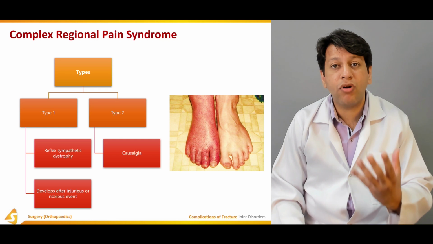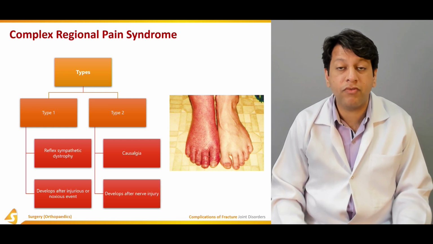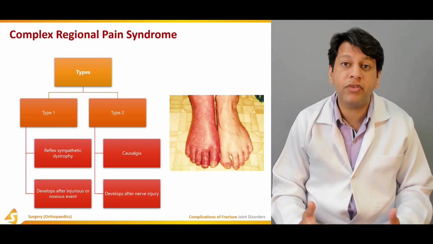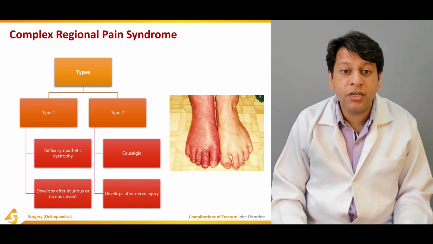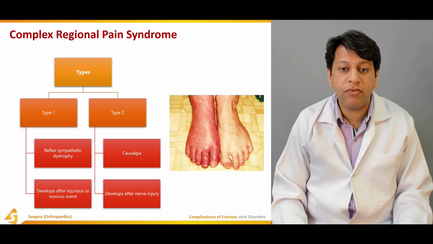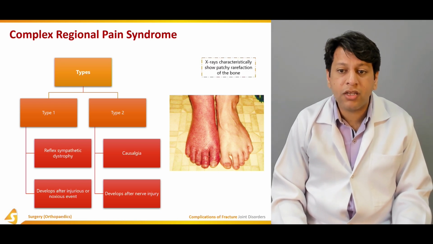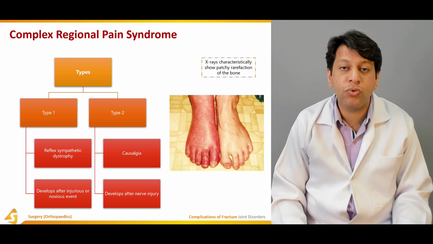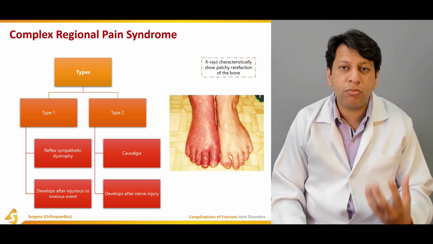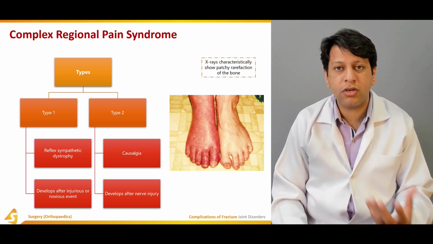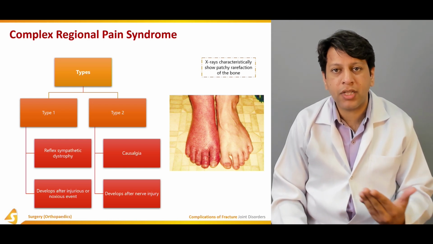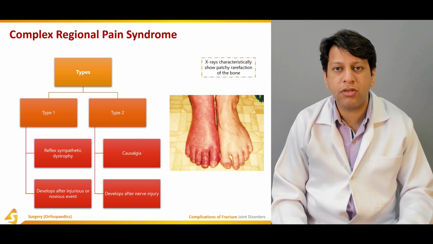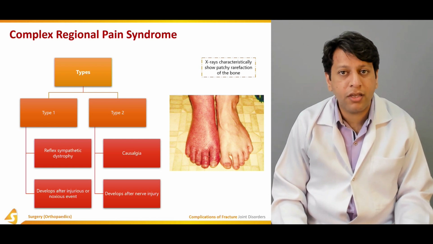Causalgia is due to the involvement of nerves, which may be associated with nerve injury which happened at the time of a trauma or at the time of the fractures. This may eventually lead to this kind of a syndrome. Usually X-rays show patchy rarefaction of the bone, but the problem is actually not the bone, and it's not around the joint as well. The problem is with the sympathetic discharges which are happening through the nerves of the sympathetic ganglia.